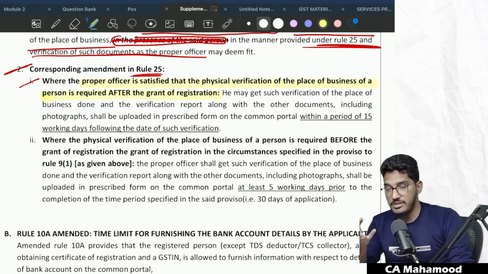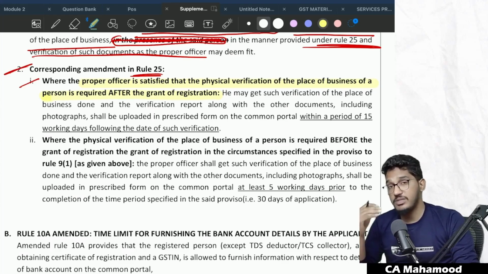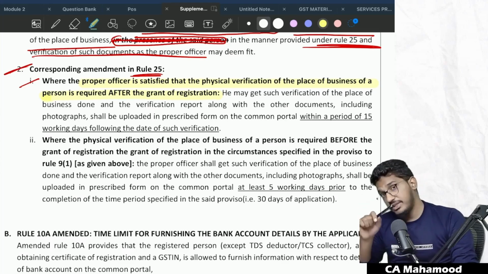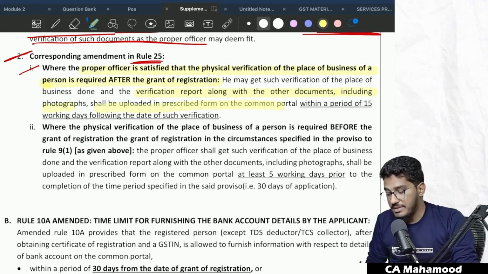Sometimes you will be granted registration, and after a certain point of time the proper officer may feel that physical verification of the premises will be required. In case the proper officer is doing physical verification after granting of the registration, then he may get such verification of the place of business done, and the verification report along with other documents including photographs shall be uploaded in the prescribed form on the common portal within a period of 15 working days following the date of such verification.